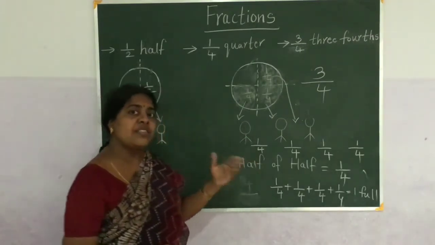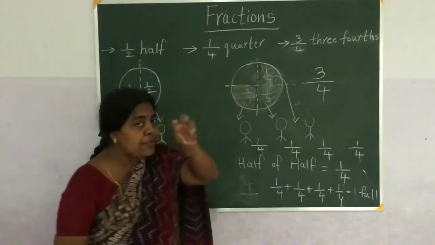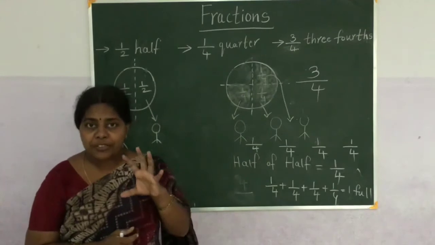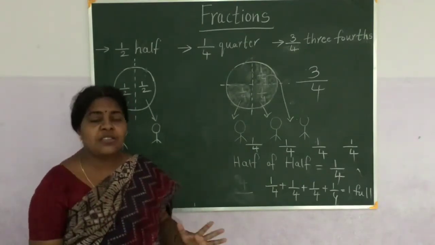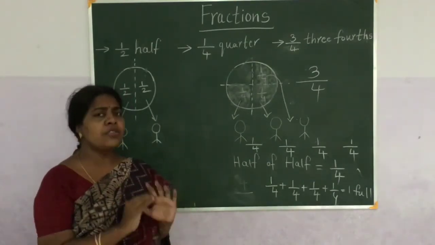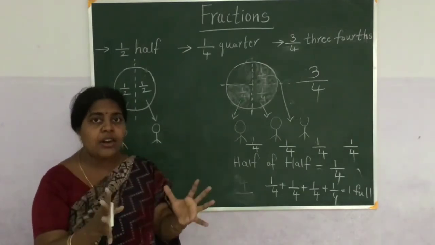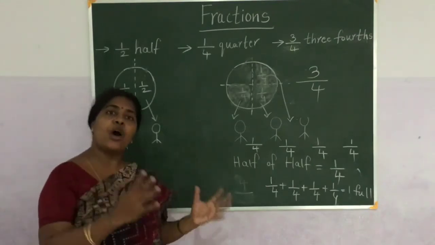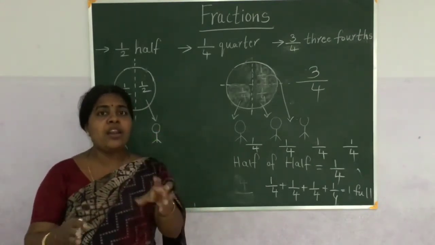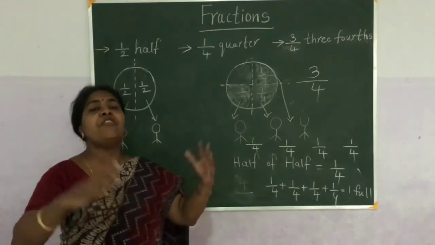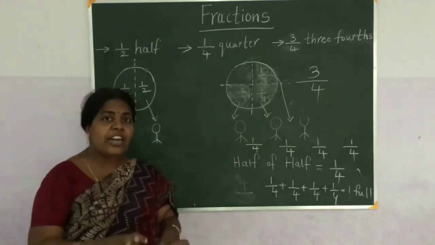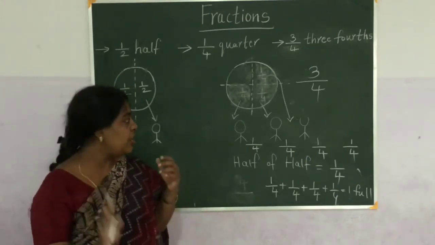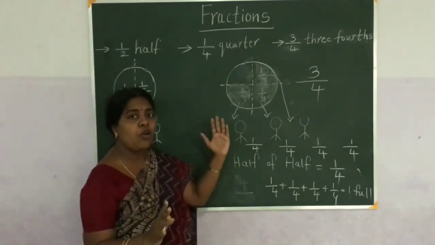Here 1 by 4 means it is also 4 parts. Out of 4 I am taking 1. That is not 1. So the main thing you have to remember in fraction is fraction means it is less than 1. It is not more than 1. Only one thing, it may be one object, one chapati or one apple or one orange. Anything that one we are making it into pieces and we are distributing. So only one thing is being made into pieces or parts. So fraction is always less than 1.